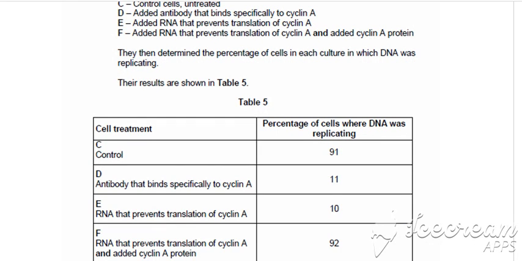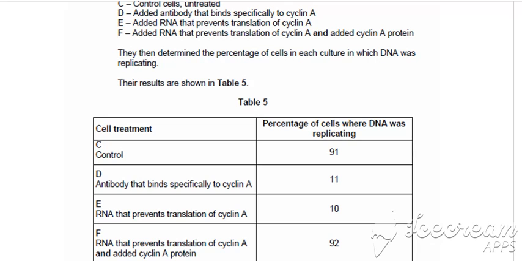So if the antibody is binding to cyclin A, then the cyclin A can no longer bind with the enzyme or the DNA to stimulate the DNA replication. Therefore, the number of cells that were replicating will be reduced.